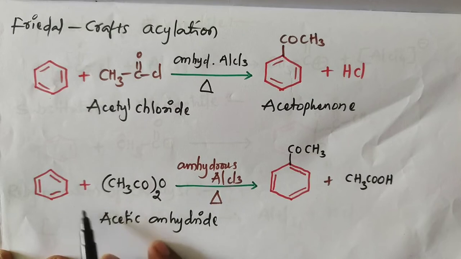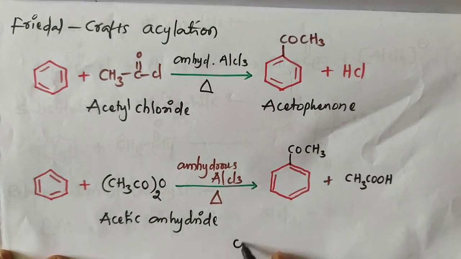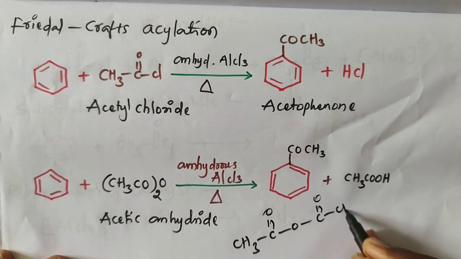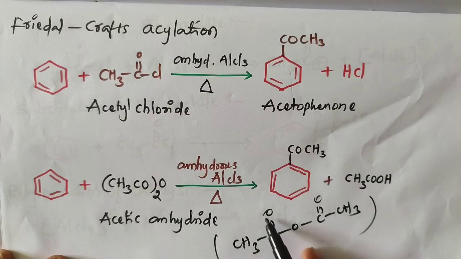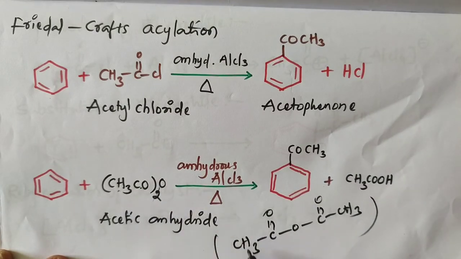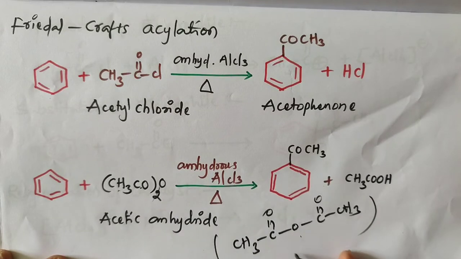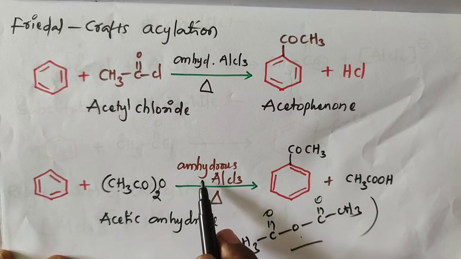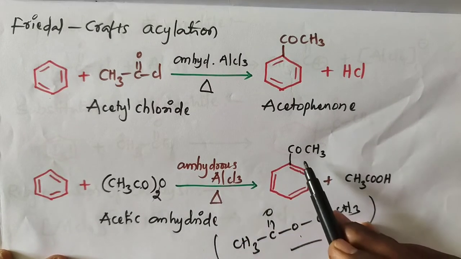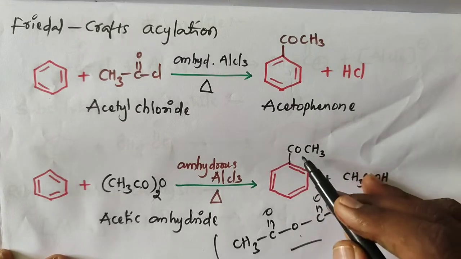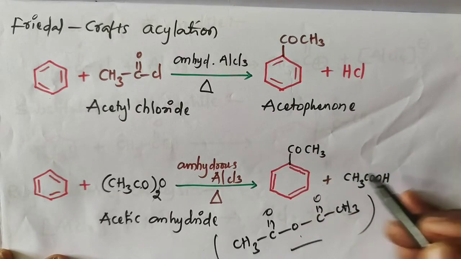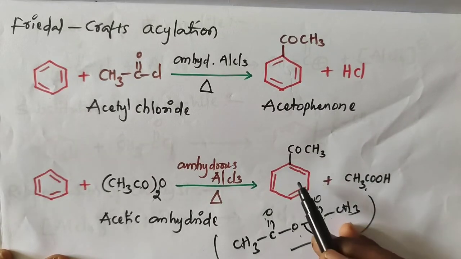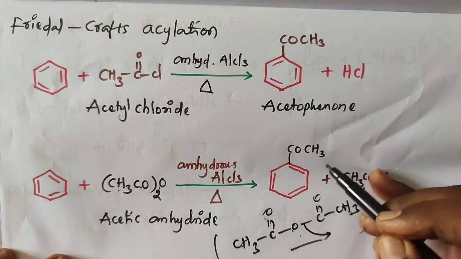The acylation also takes place by using acetic anhydride, CH3C double bond O, O, C double bond O CH3. Acetic anhydride with benzene in the presence of anhydrous AlCl3, followed by heating, gives acetophenone. This is also acetophenone, the product, plus CH3COOH, because this bond is going to break, leaving CH3C double bond OH and C6H5COCH3.